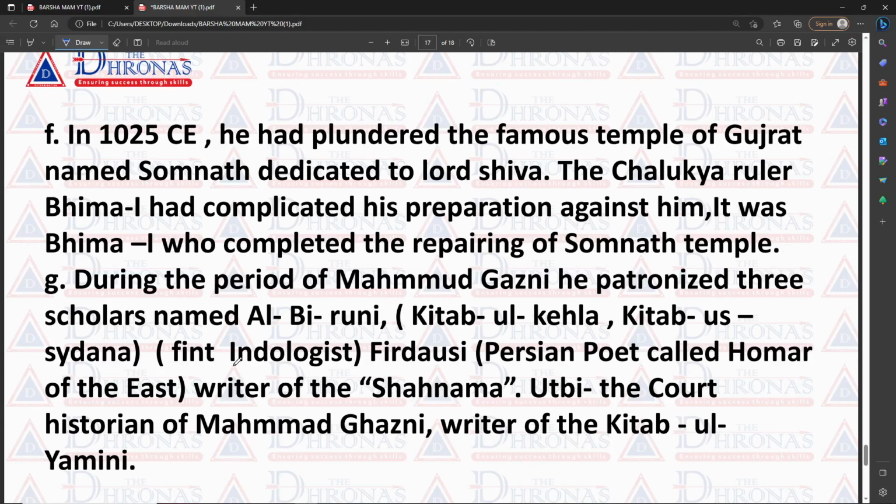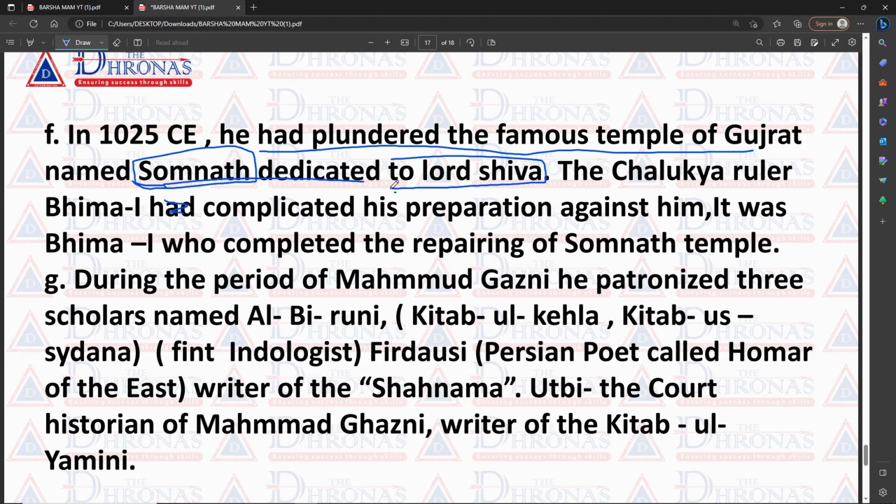After that, in 1025 he plundered the famous temple of Gujarat. Whenever we have studied Mahmud of Ghazni, and asked which temple he plundered, our answer is always the same, the Somnath temple. So this question is very common for everyone. Everyone knows that Mahmud of Ghazni attacked the Somnath temple, and this temple is dedicated to whom? Dedicated to Lord Shiva.